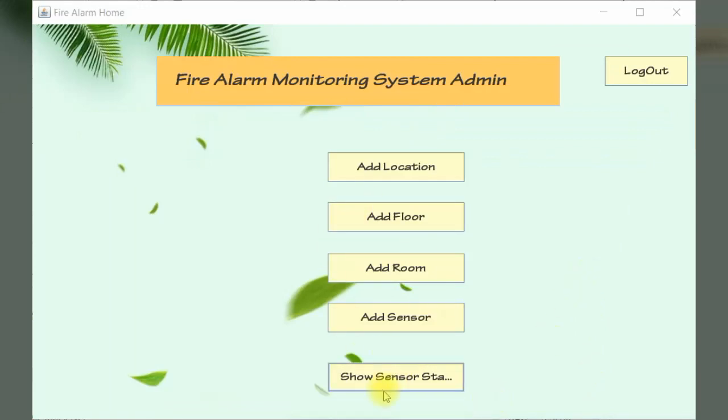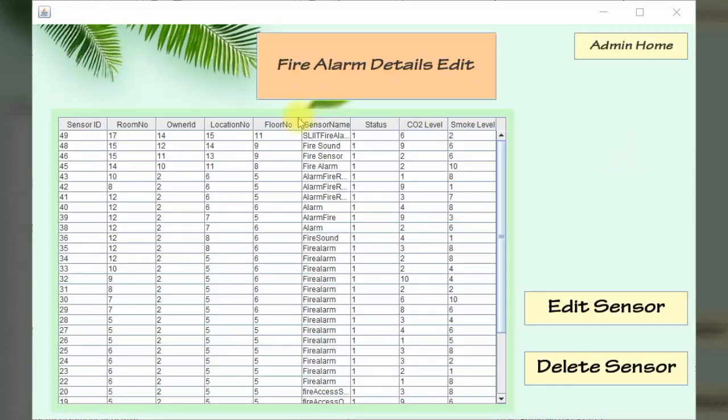Now, this window is accessible only by the admin. The admin can edit the sensor and delete the sensor. The window is the fire alarm details edit. Only the admin can access this window. It shows sensor IDs and sensor details, to edit the sensor and delete the sensor.